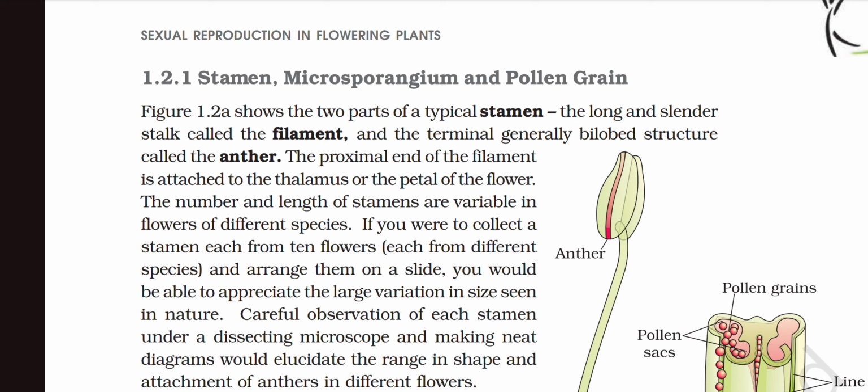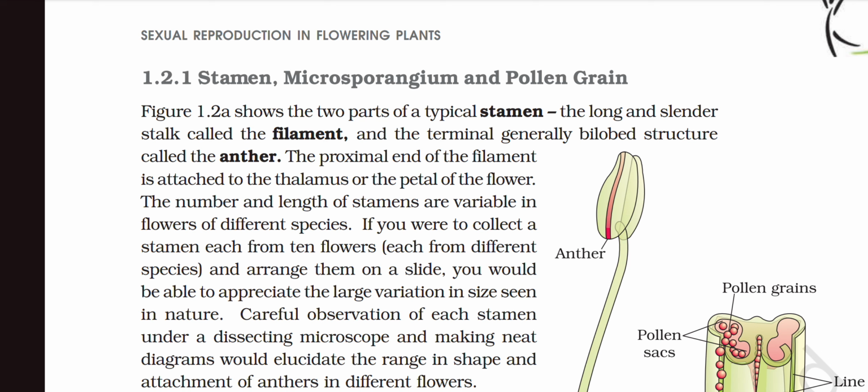Okay, two parts of this typical stamen: the long and slender stalk called the filament, and the typical terminal, generally bilobed structure called the anther. The proximal end of the filament is attached to the thalamus or the petal of the flower. The number and the length of the stamens are variable in various flowers and flowers of different species.